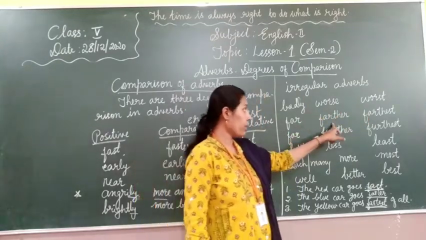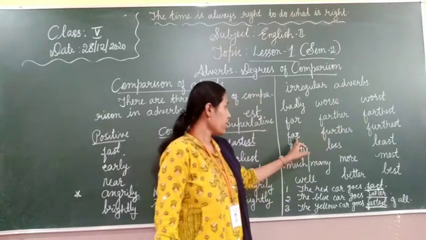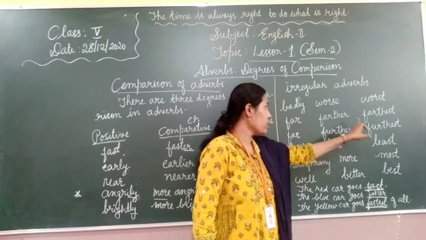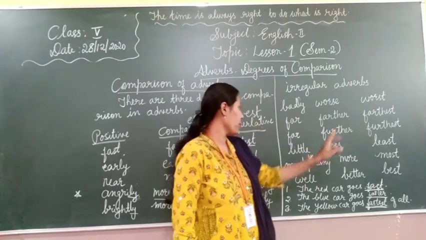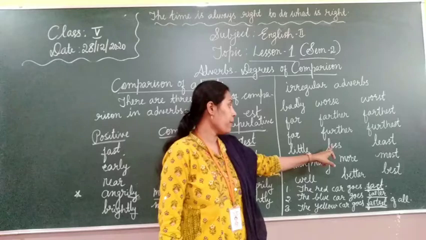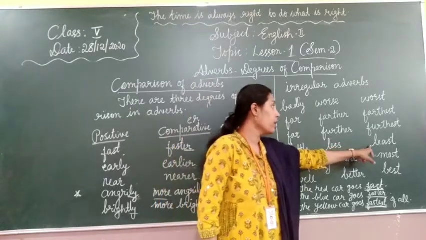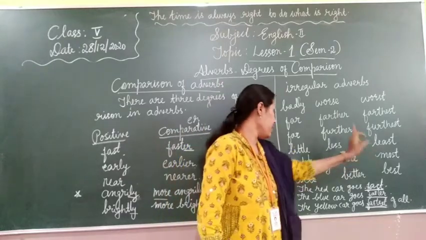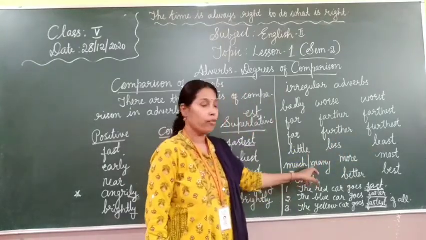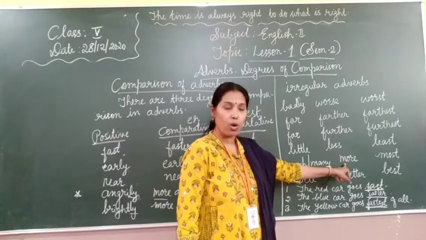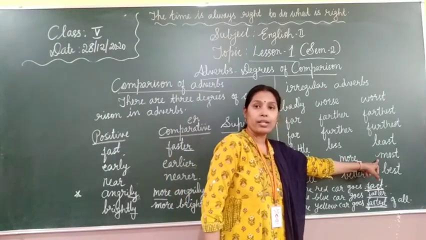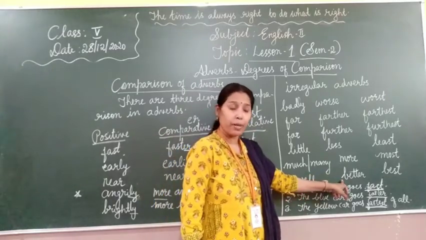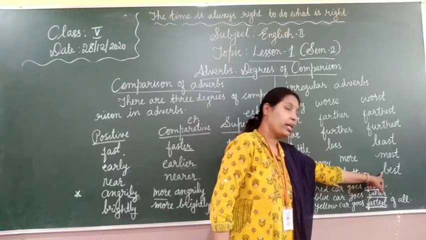Far, further, furthest. Next, far, F-U-R-T-H-E-R, further and furthest. This is for distance and this is for movement. Okay. Next, little, in comparative it will become less, and in superlative degree, least. Little, less, least. Next, much or many. For both, comparative degree is more and in superlative degree it is most. Next, well, in comparative degree it is better and in superlative degree best.